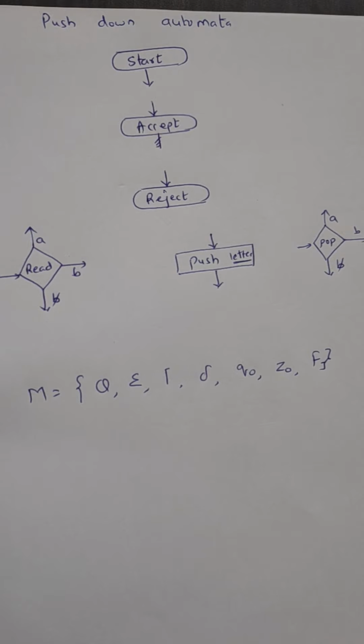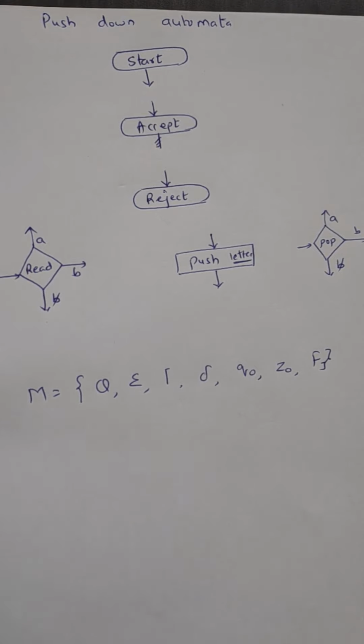One more thing, push down automata accepts the languages which are context free languages, and regular grammars or languages are part of CFL. So all the strings that are acceptable by finite automata are acceptable by the push down automata.